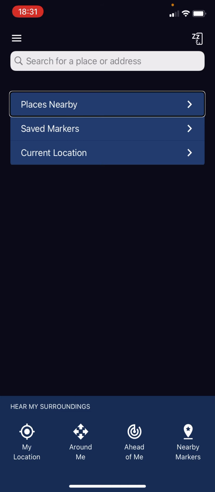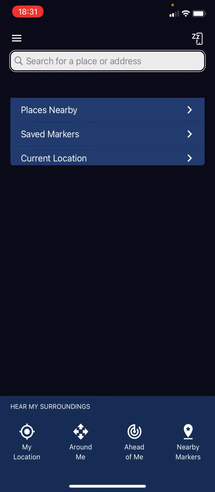Okay, so places nearby. Button. Double tap to explore nearby restaurants, public transport, and more. Hear my surroundings. Current location. Saved markers. Places. Search for place. Menu button. Double tap to open the menu. I'm gonna show you guys how to create a beacon.